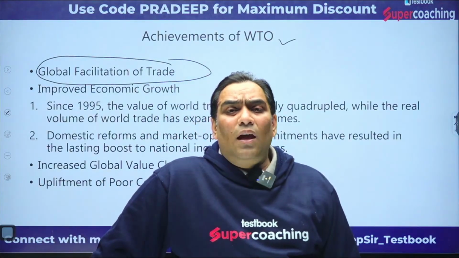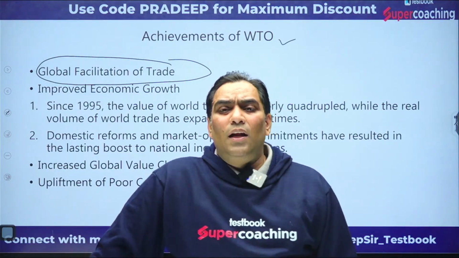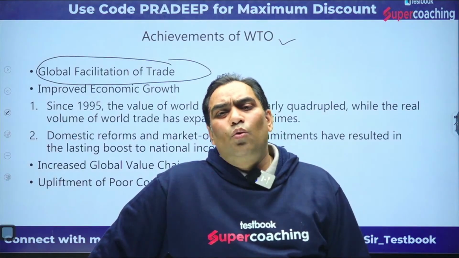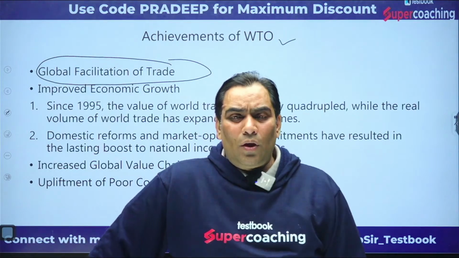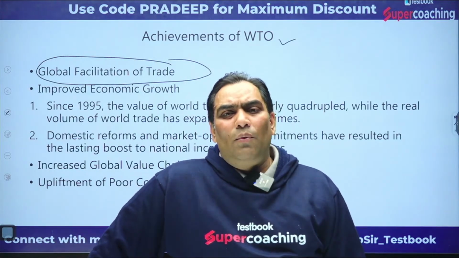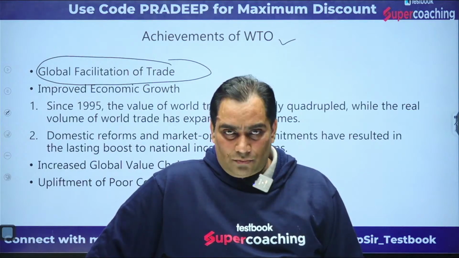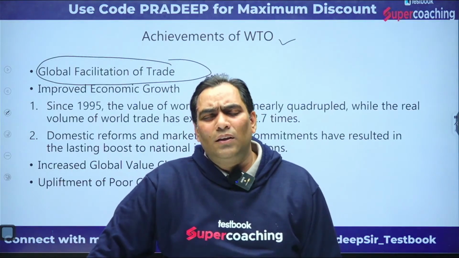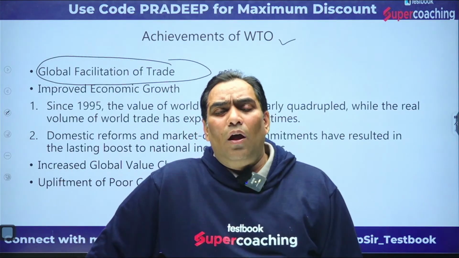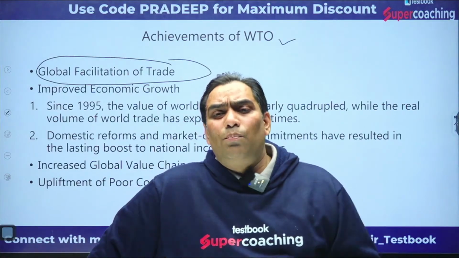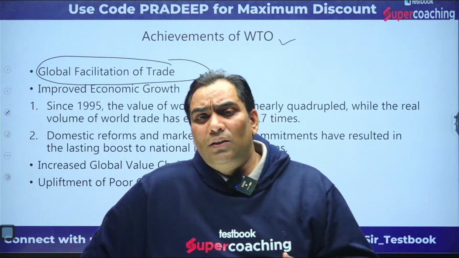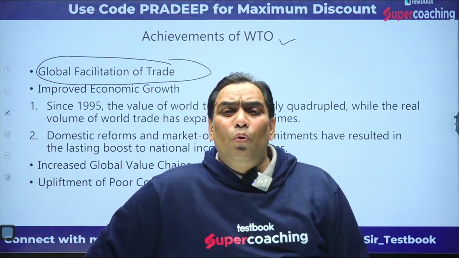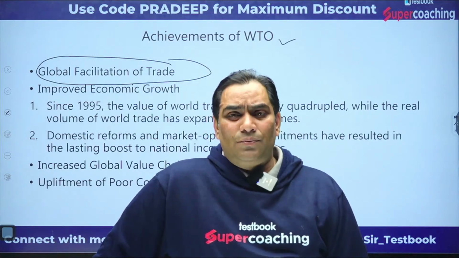Okay, it increases the global trade, because earlier there was, and when there is a free flow of trade, as we said, it is going to benefit all, be it a developed country or a developing country. The provision is that developing countries do not have to remove their trade barriers altogether at one go, rather they have to reduce their barriers slowly, in systematic phases, and they have to develop the capability of their industries.